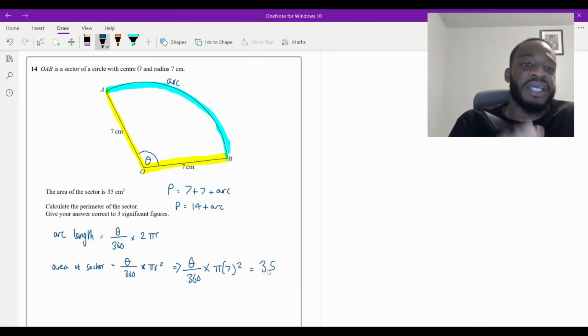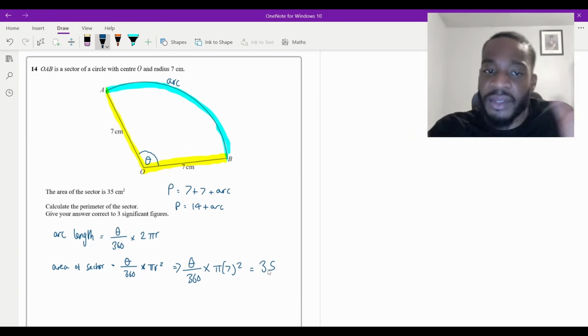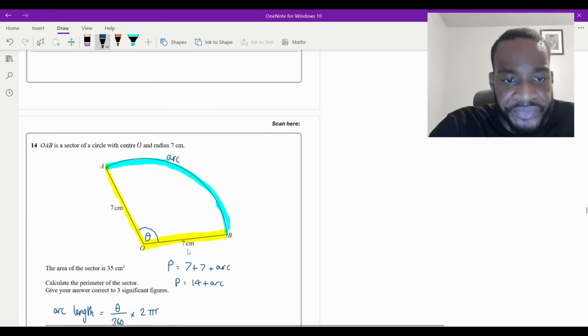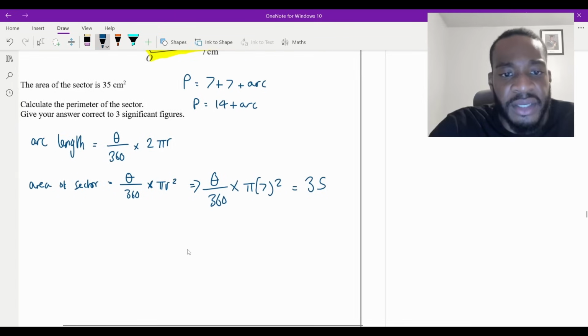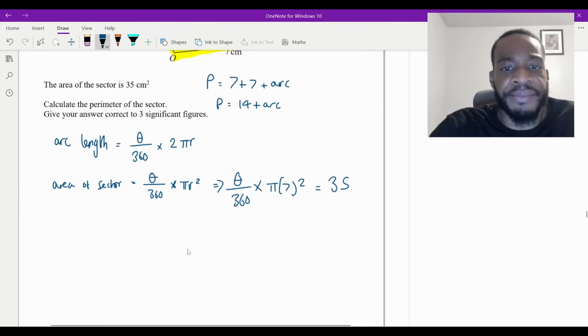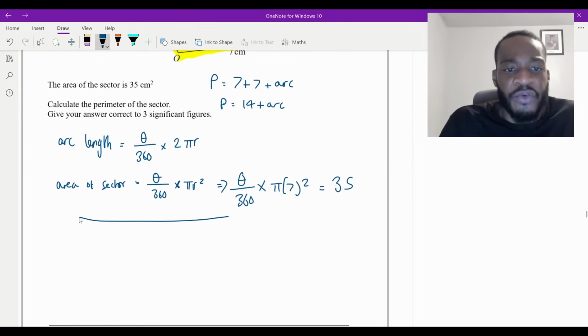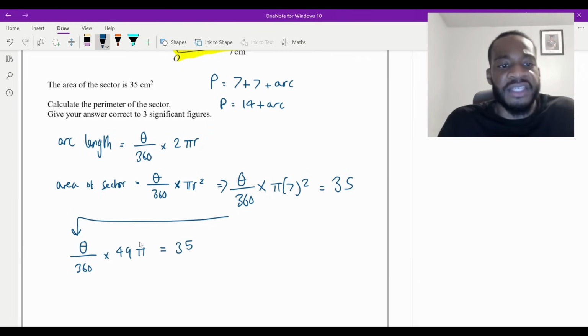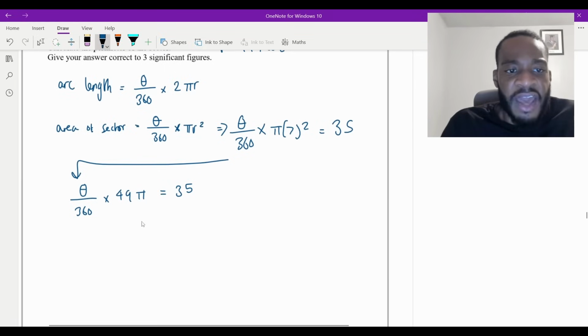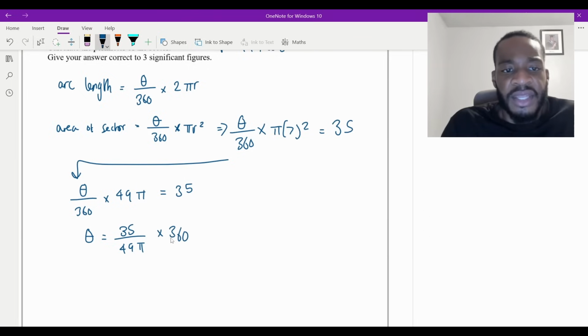And then once we know theta, we can plug it into the arc length formula, add it to 14. You're done. So let's go ahead and do that. So continuing, I'll do it right here. It's going to be theta over 360 times 7 squared, which is 49. 49 pi is equal to 35. And then to get theta, I would divide by the 49 pi and multiply by 360. So theta is equal to 35 divided by 49 pi, times 360. And this will give me the angle here.